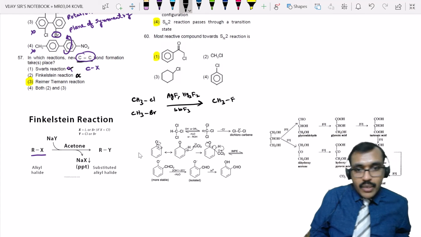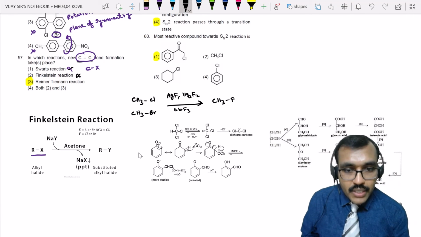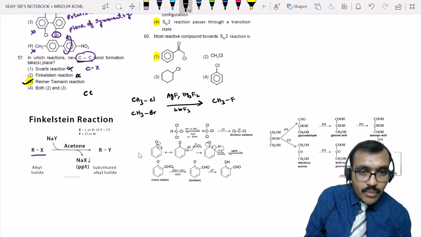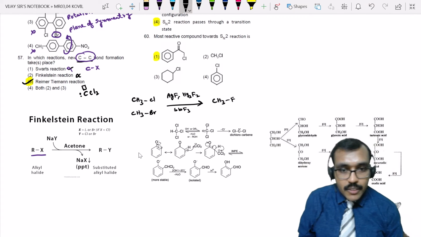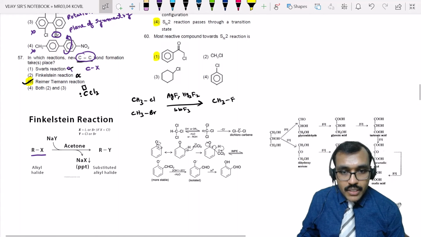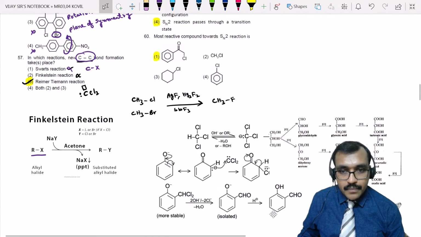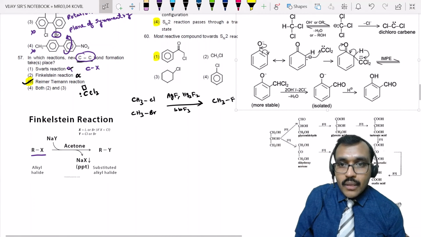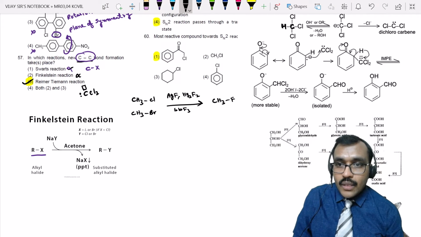Now the Reimer-Tiemann reaction. In the Reimer-Tiemann reaction, there will be a C-C bond formation. Here the reagent is carbene, the intermediate. So this will attack over this. See this. Observe here. This is CHCl3, chloroform, allowed to react with base.